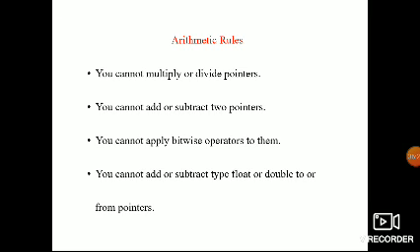So these are the rules you have to follow.